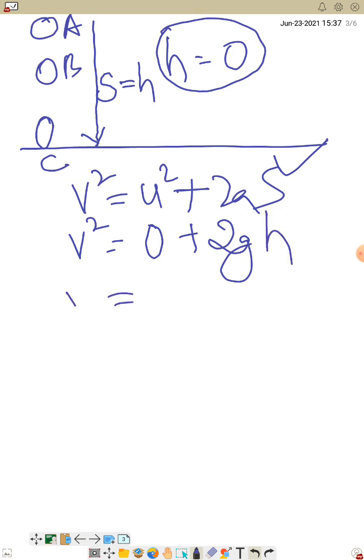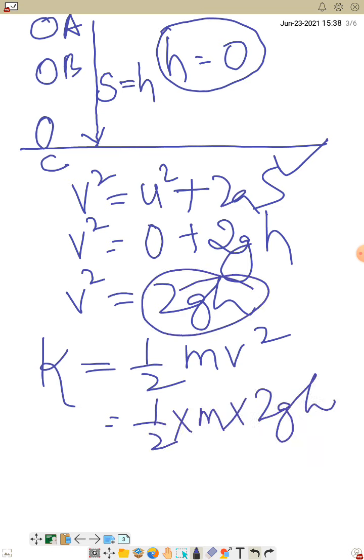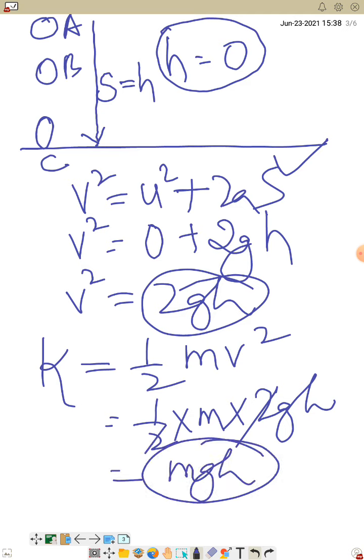So I get v square as 2gh, and I get kinetic energy as half mv square, that is half into m into 2gh. So what do I get here? 2 and 2 get cancelled, so I'm left with mgh. So at position C, kinetic energy is mgh.